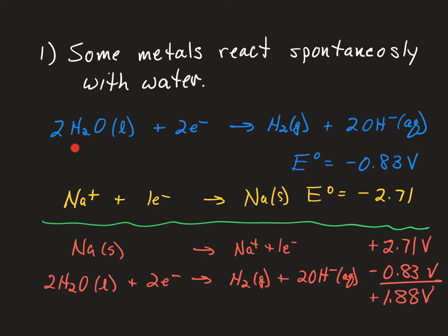So if we look, water can be reduced directly. If we look at the reduction of water by adding 2 electrons, we get hydrogen gas and 2 hydroxide ions. The standard reduction potential for that reaction of water is minus 0.83 volts.